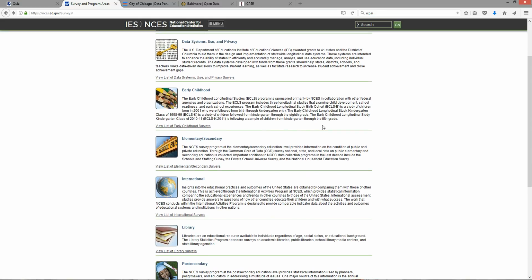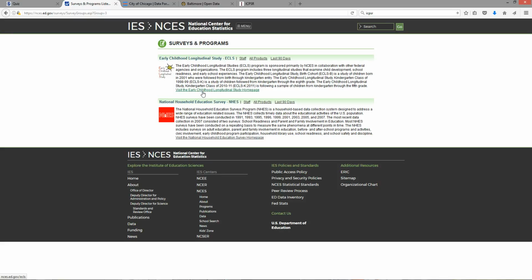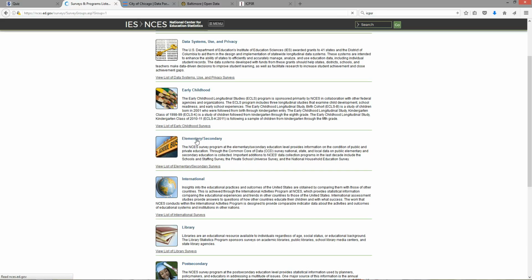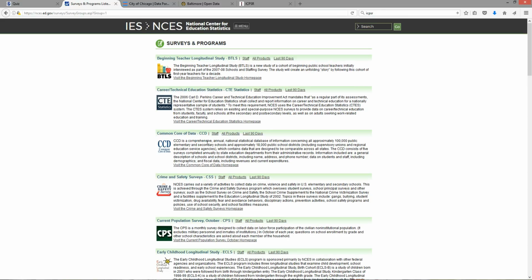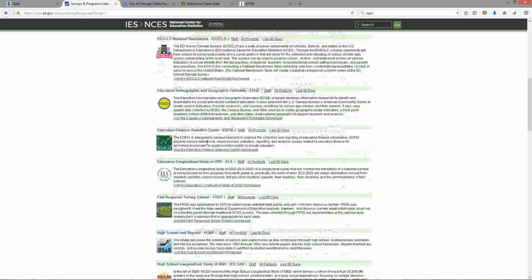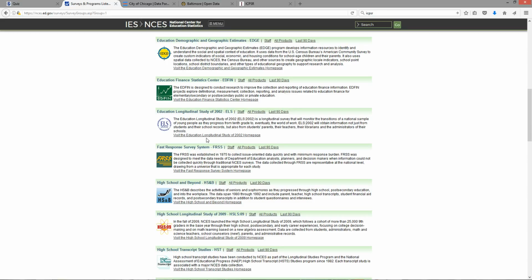And what I can see here is that they have their data sets categorized broadly by different types of categories. For instance, there's data around early childhood education, elementary and secondary education, international education, post-secondary college education, and so forth. But let's imagine that I was interested in learning more about preschool, so I might click on the early childhood link here. And what I would find is that there would be several data sets available. In this case, the early childhood longitudinal study, as well as the National Household Education Survey. If I went back and clicked on elementary secondary, I'd see there's actually a much larger number of data sets available. So again, I could scroll through some of these, read their descriptions, think about which ones of these data sets might be appropriate for the type of questions I'm interested in answering.